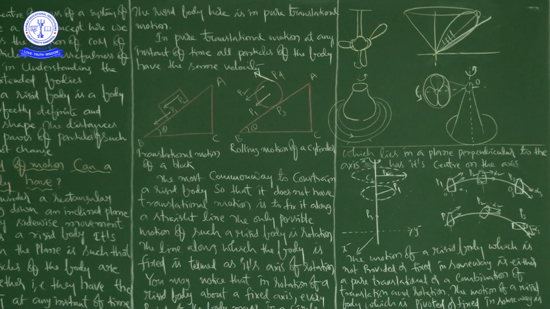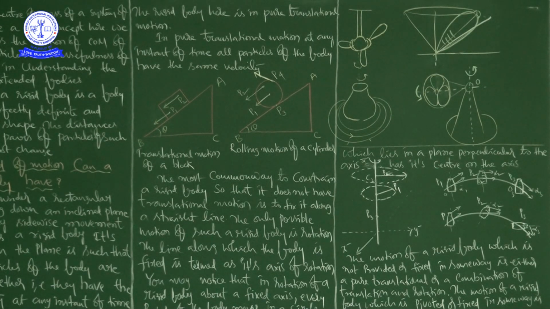See this. The line along which the body is fixed is termed as its axis of rotation.